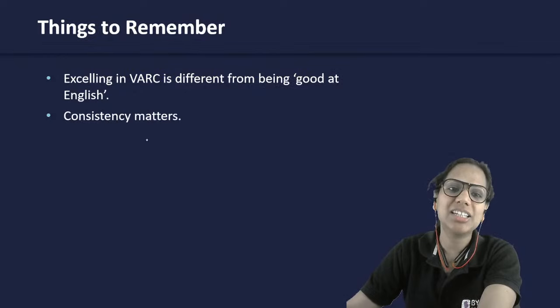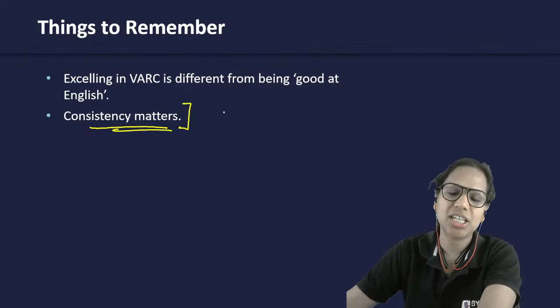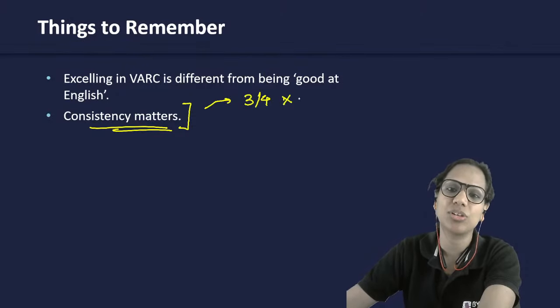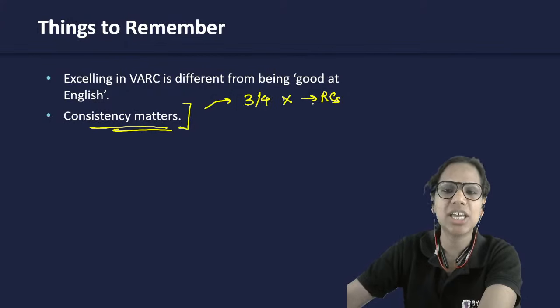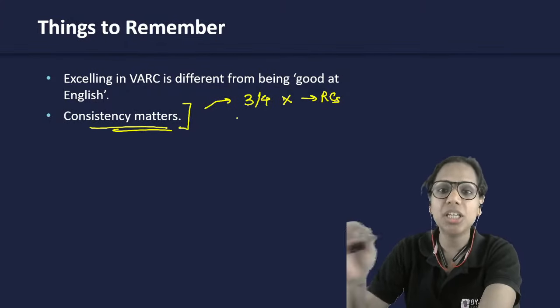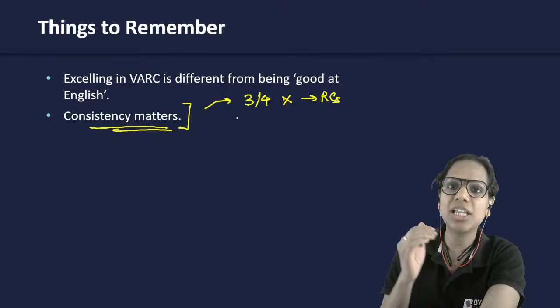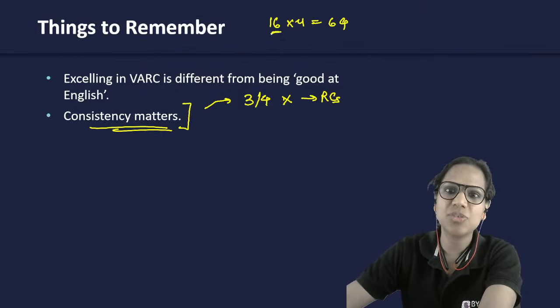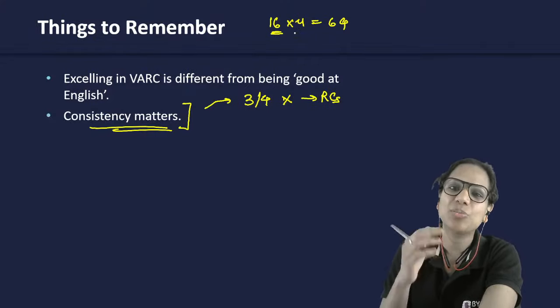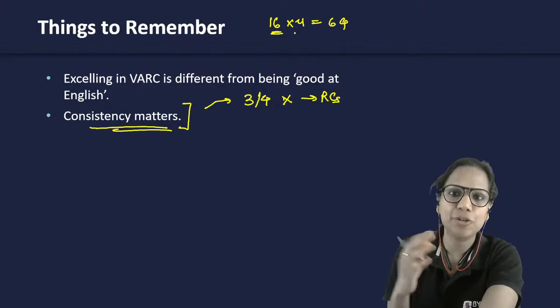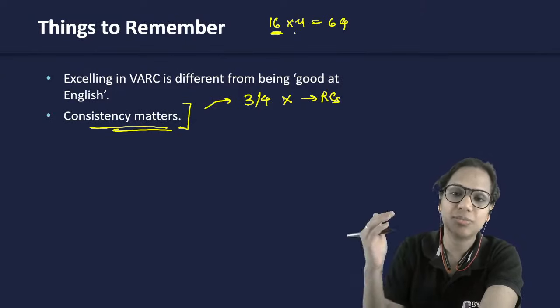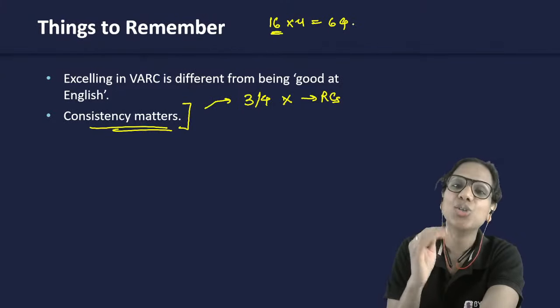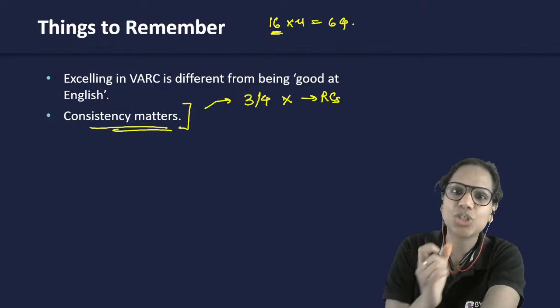Another thing is that consistency matters, right? Particularly in my section. So when students start, sometimes they get 3 out of 4 questions wrong in RCs. And some students therefore give up after, let's say, a month. But if you persist, then after some 16 sectional tests, some 50, 60 RCs later, you will realize that there's an inflection that happens.